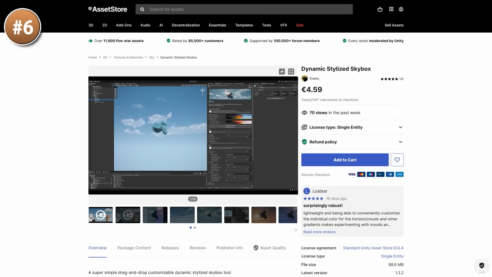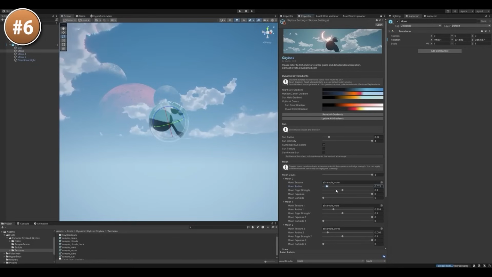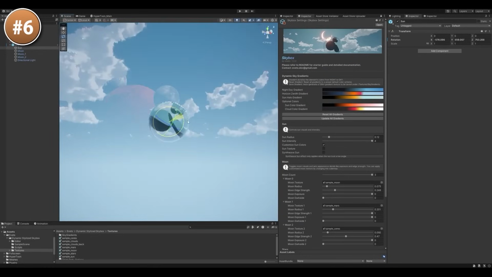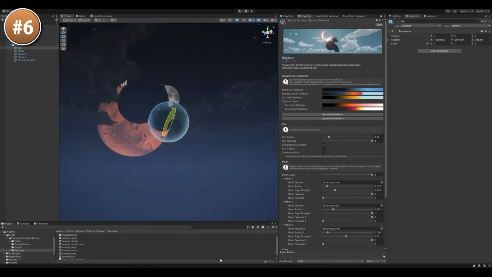Next, one thing that you can do to easily make your game look much more polished is just get a custom skybox. So kind of like this one. This one is stylized, it looks quite cool. This would be perfect for any kind of cartoony or anime game. You've got tons of parameters to get it looking exactly as you want it.